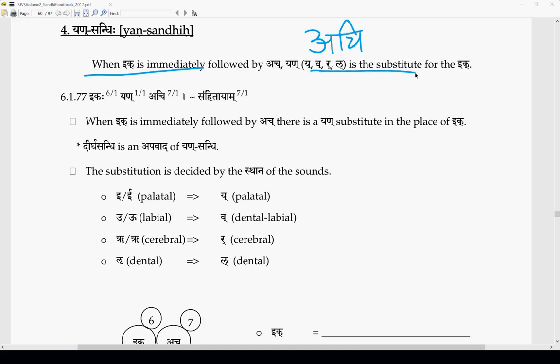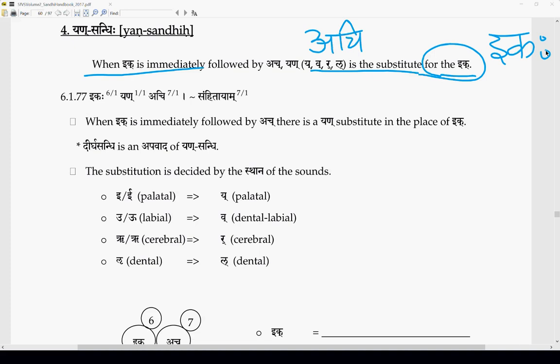Achi, yan is the substitute for the ik. For the ik was there, ikaha. Ikaha sthane means in the place of ik pratyahara.